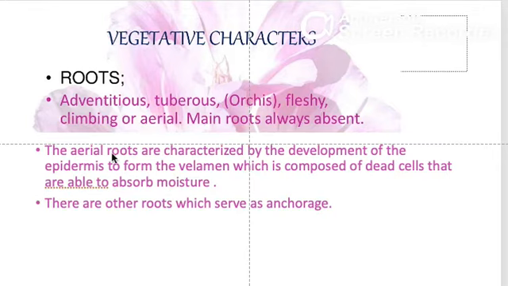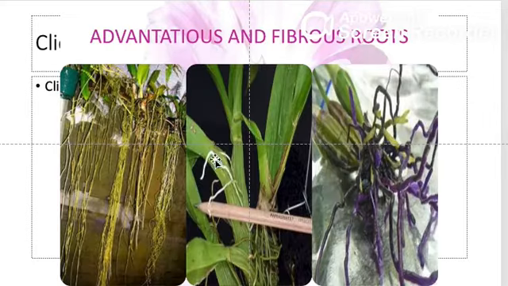So besides the aerial roots, you also have other roots which act as the support for the plant, and these can be the climbing roots. I will show you here, these are the adventitious roots which arise from the stem, and there are fibrous roots also. Please ignore the spelling here, this is the wrong spelling.